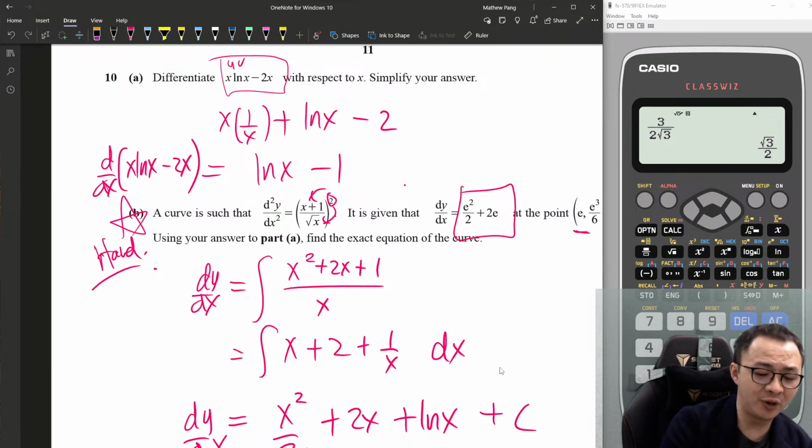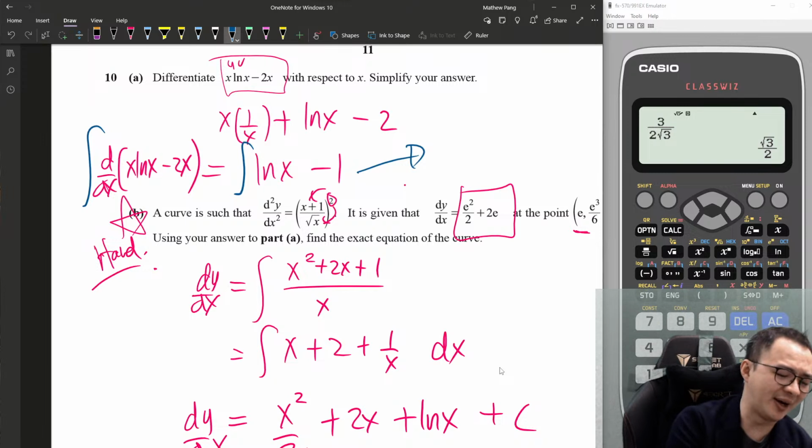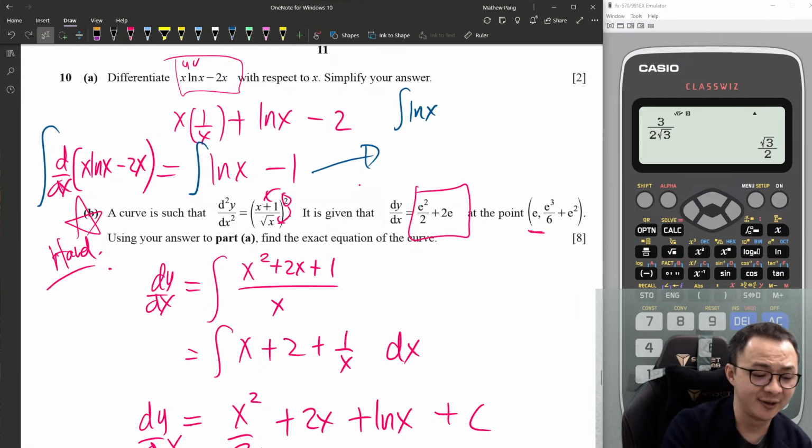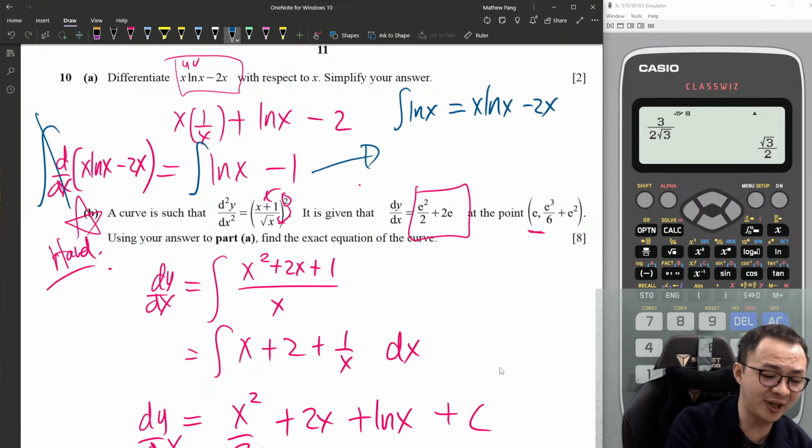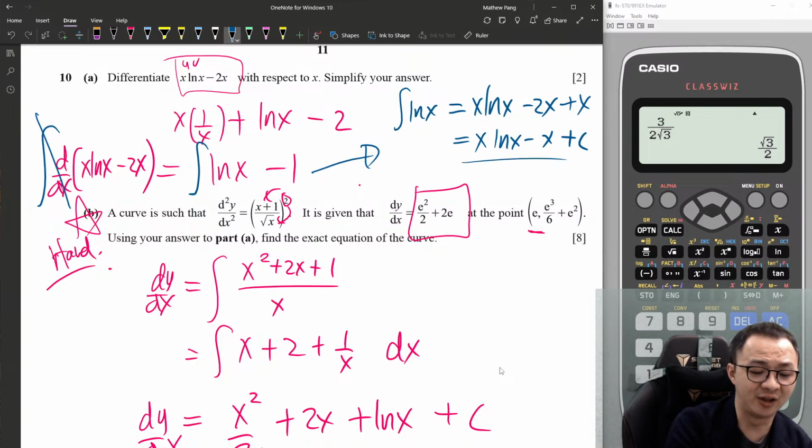So what I want to do right now is, from here you can see I use the blue color, I add the integration for both sides. And then integrate, this is ln x minus 1, right? So if I integrate ln x minus 1, it will just give me x. This one simplifies. So I should get x ln x minus 2x. But this one has minus x, right? Minus x here, I move to the other side, it becomes plus x here. So that means I should get x ln x minus x plus c.